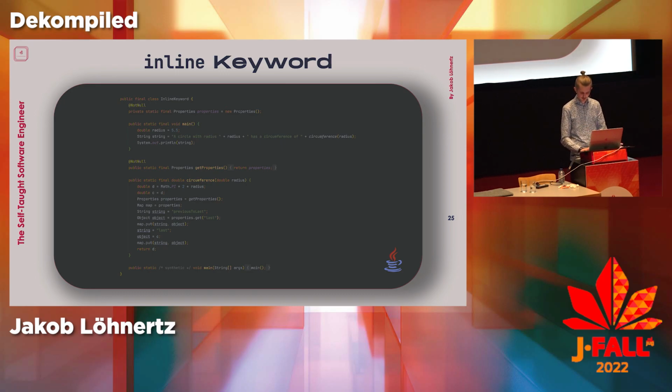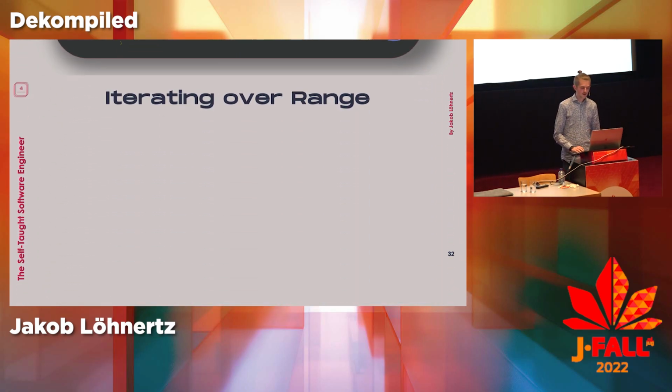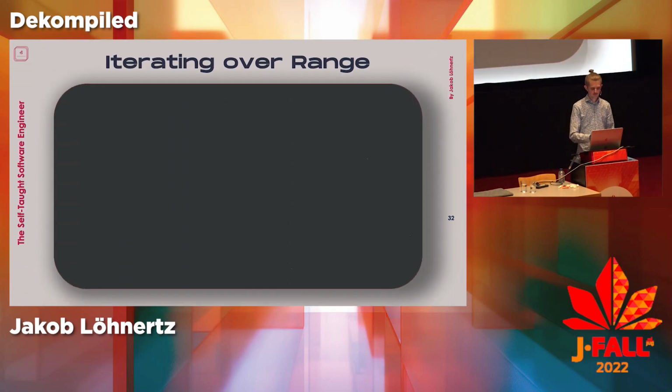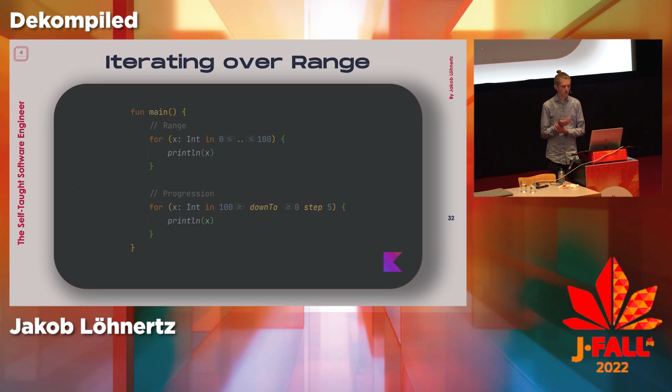Iterating over range, okay. Where is it? Here we go. The first thing many languages have is just a range of numbers. The other cool thing that you can do in Kotlin is to have a progression, which has something like, you can see here, 100 down to 0 with a step of 5, which is a bit more powerful in some cases at least.